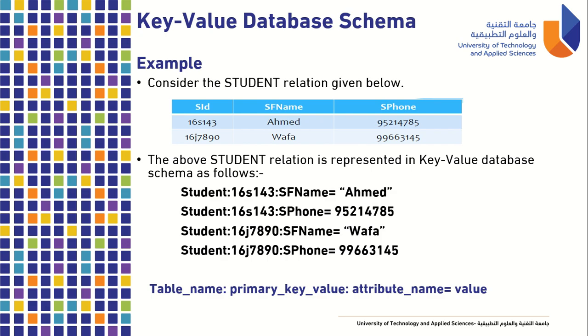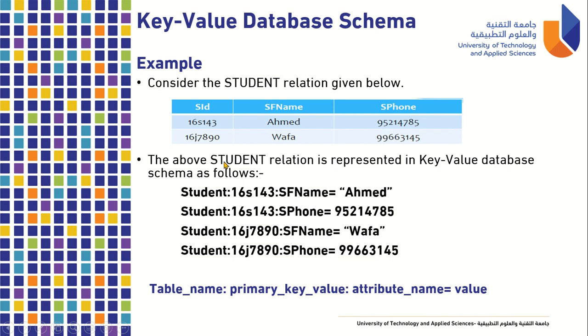Okay, hello students. Our topic for today is about key value database schema under the NoSQL topic. So remember in NoSQL, it doesn't use any relation. So here is an example of a table. We call it the student relation or the student table. So how do we convert the student relation to a key value database schema?